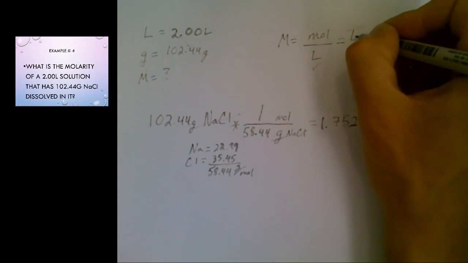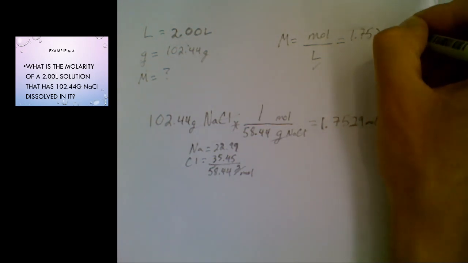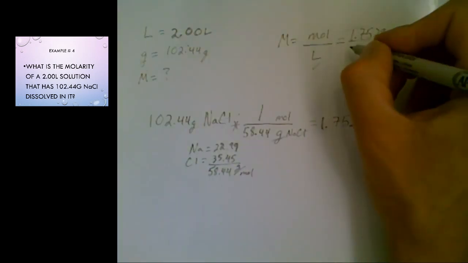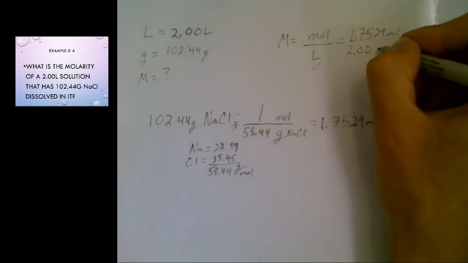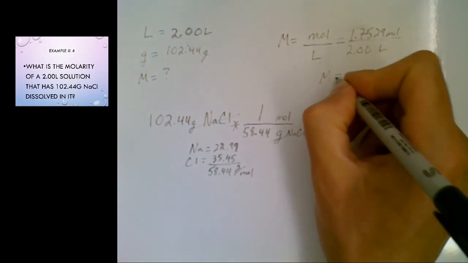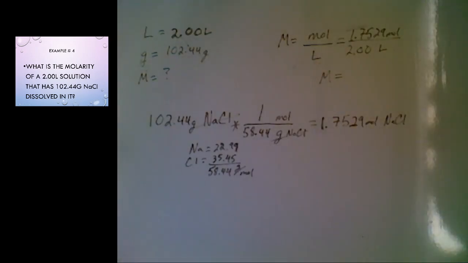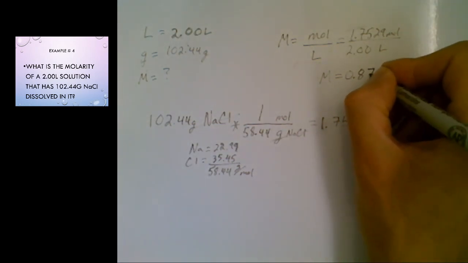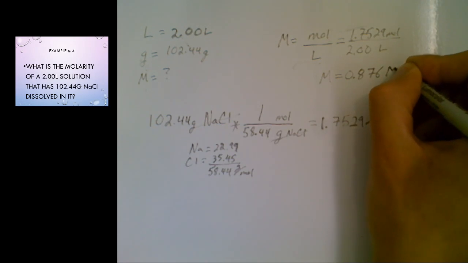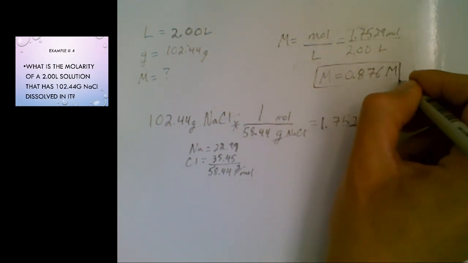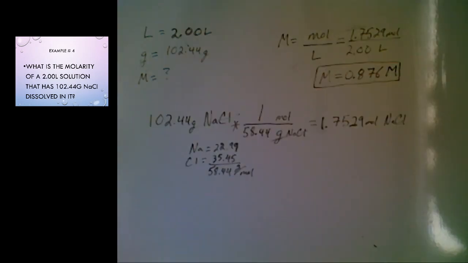So I have 1.7529 moles divided by my number of liters, so 2.00 liters. My molarity is going to be 0.876 molarity. Box my answer, and there we go.